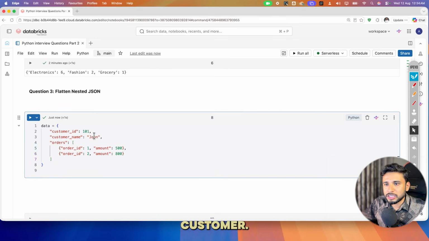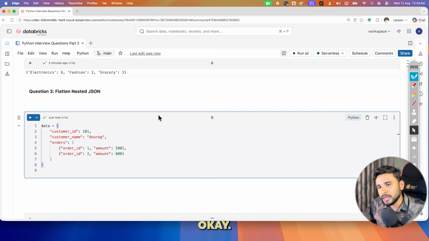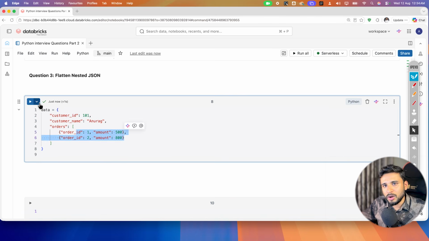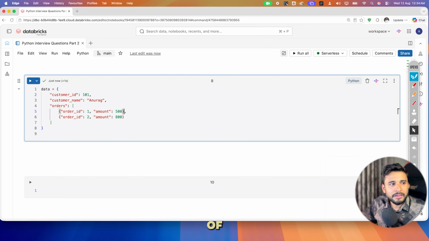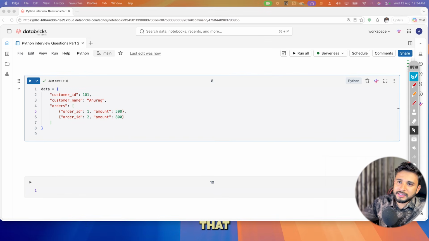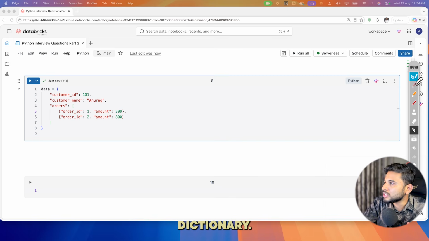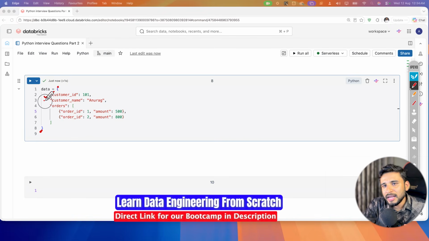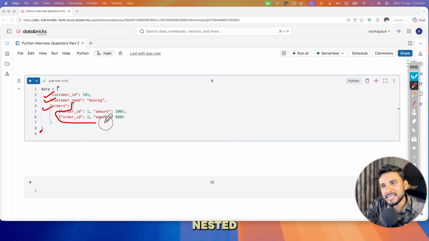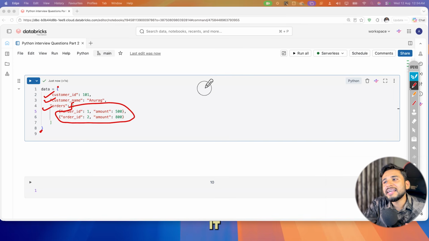This is a data, like customer is there, like say Anurag is there. And he has ordered 2 things, like orders are there, order item 1, order item 2, amount is there. That is the type of the data. You are seeing here that this full thing is a dictionary. Inside that we have this key, customer ID, another key, customer name, another key, that is orders, and orders has a nested array type of value, and it is an array of dictionaries. You can see order ID, amount, array of dictionaries.